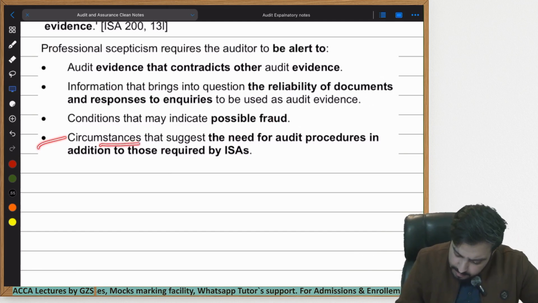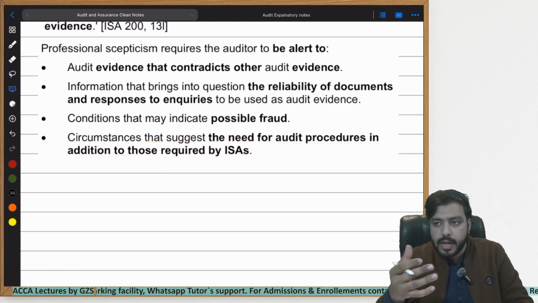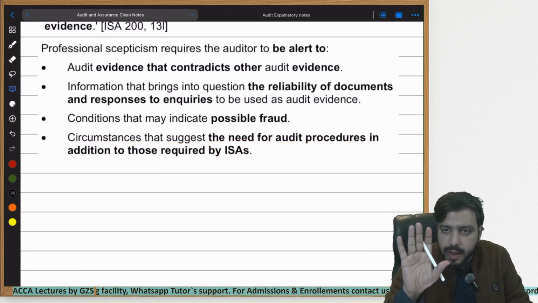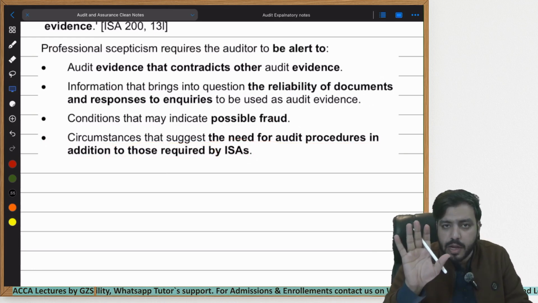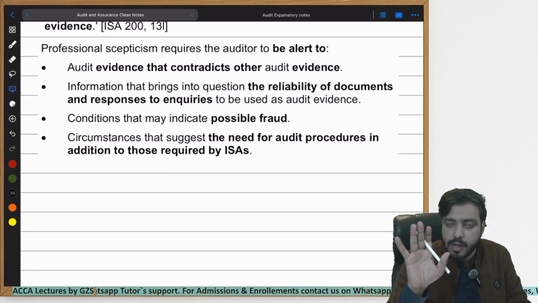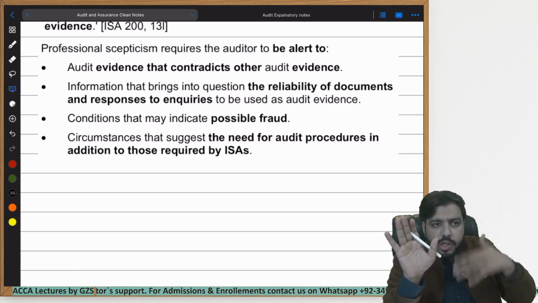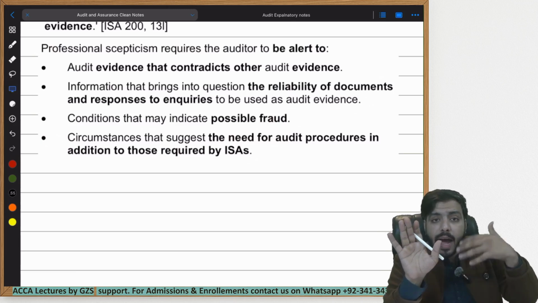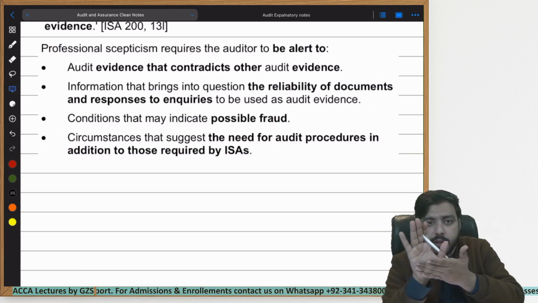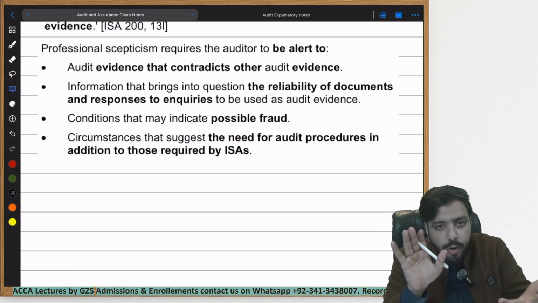Next one, circumstances that suggest the need for audit procedures in addition to those required by ISA. For example, you found out that the invoices generated by the management are not correct information. The management is making them themselves, forging these documents basically. Actually, they haven't sold anything. So all the procedures you have performed which were required by the ISAs to obtain this evidence, do you need to perform anything extra? Maybe because you were wrong in this case.